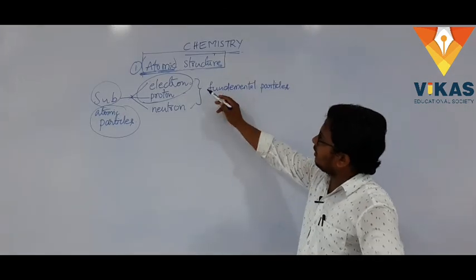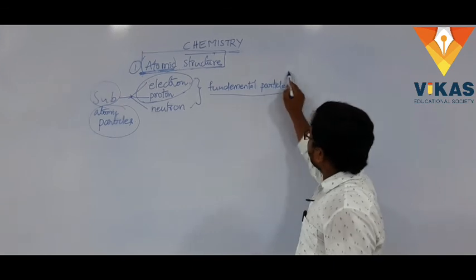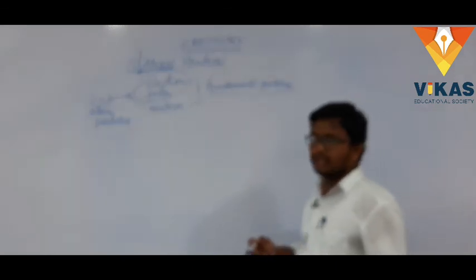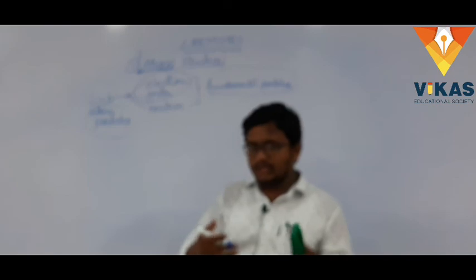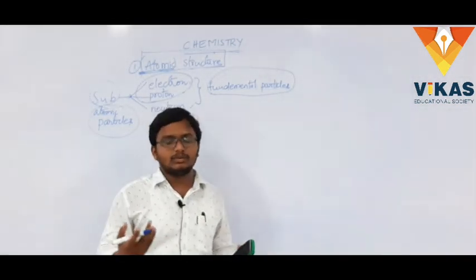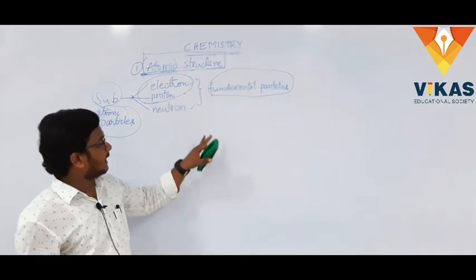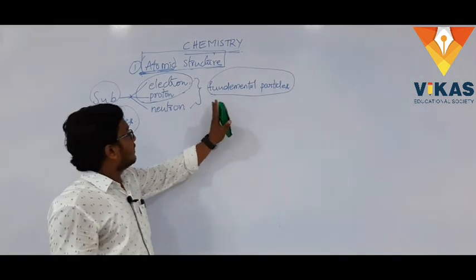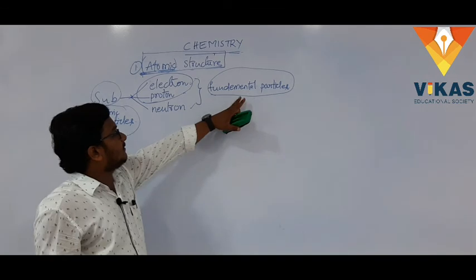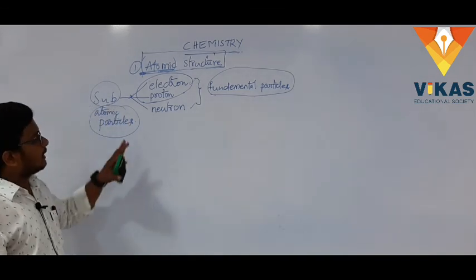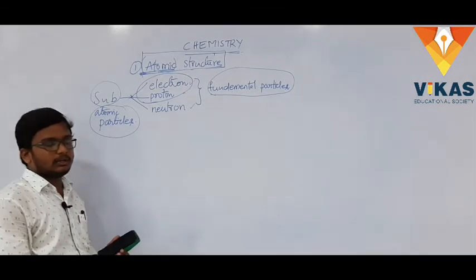These three are also called fundamental particles. Though there are many other particles in an atom, like neutrino and antineutrino, only these three are called fundamental particles.